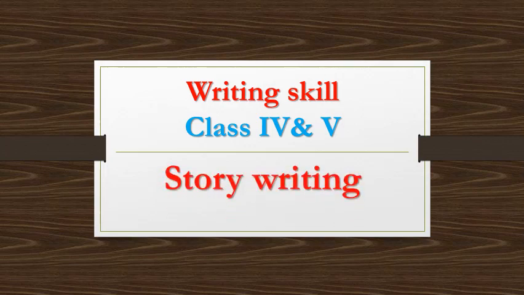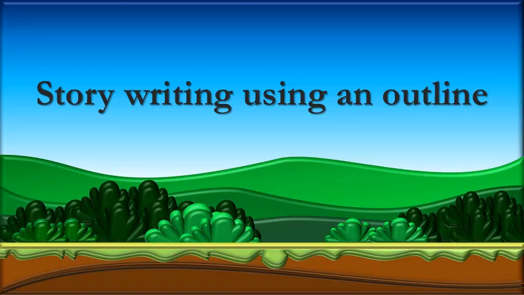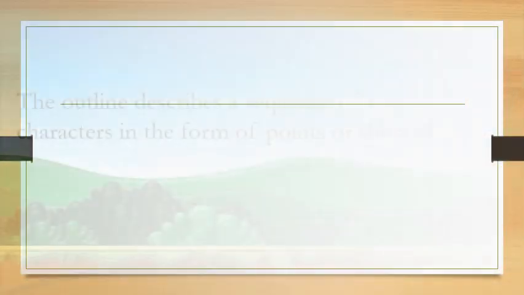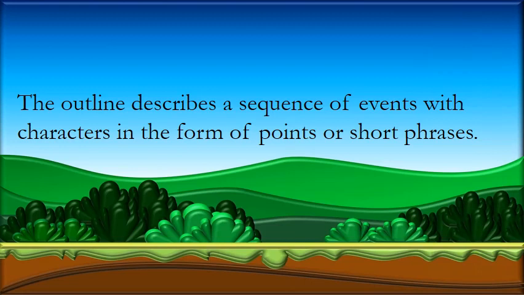Today, we are going to do writing skill. Writing topic for today is story writing using an outline. At the end of this lesson, you will learn how to write a story based on the given outlines. The outline describes a sequence of events with characters in the form of points or short phrases. Before that, we will see the guidelines of story writing.